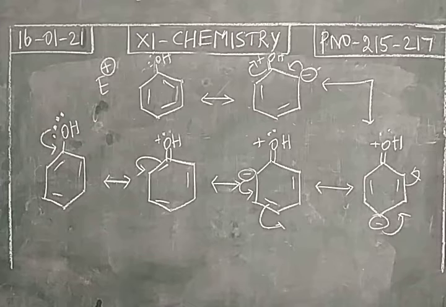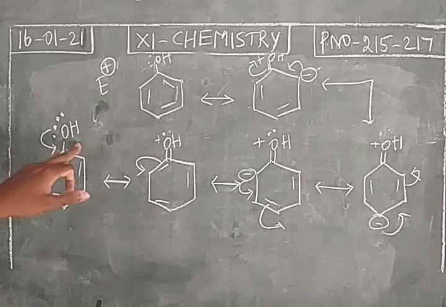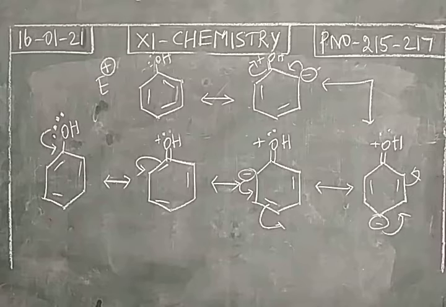This alcoholic group is making more electron density at ortho positions 2 and 6 as well as the 4th position. So it is called an ortho para directing group.